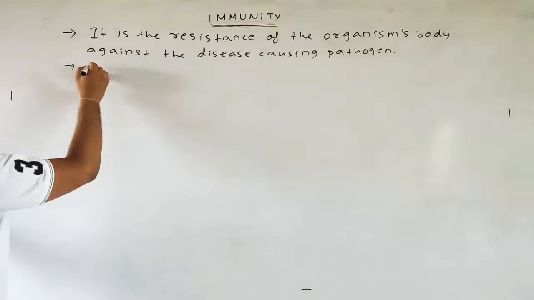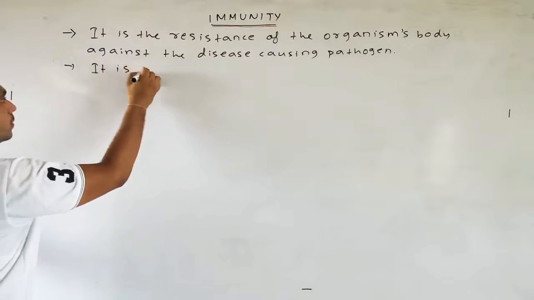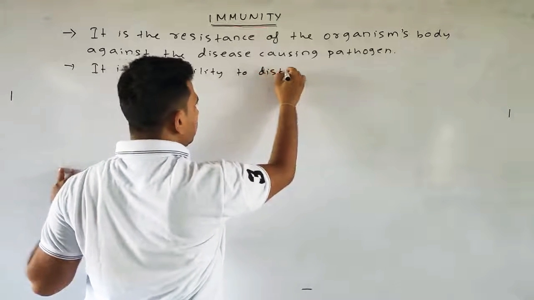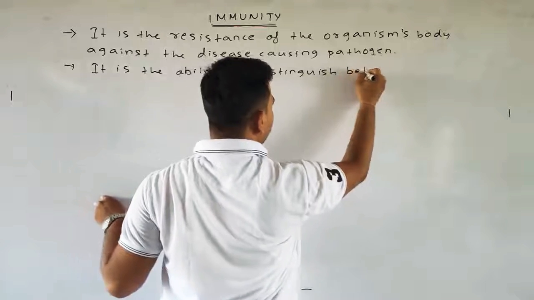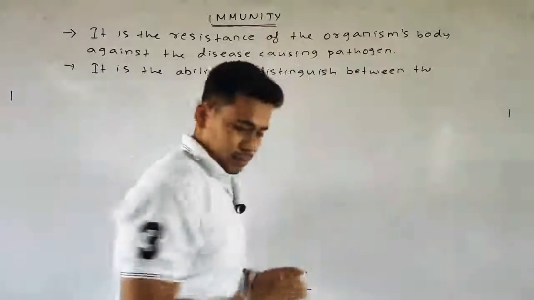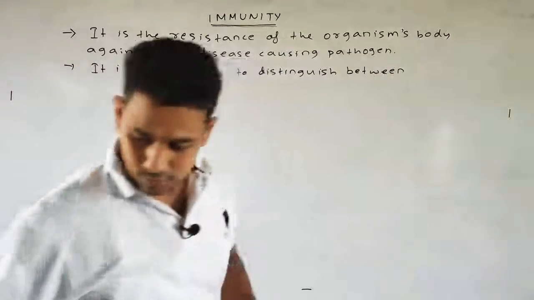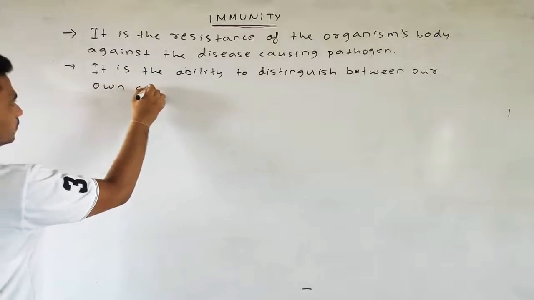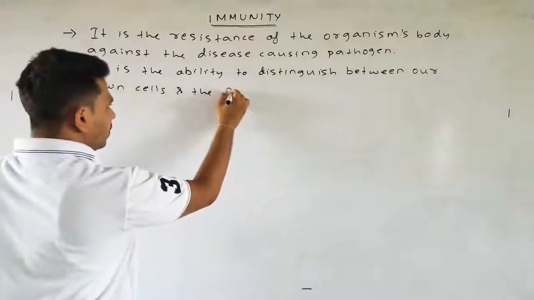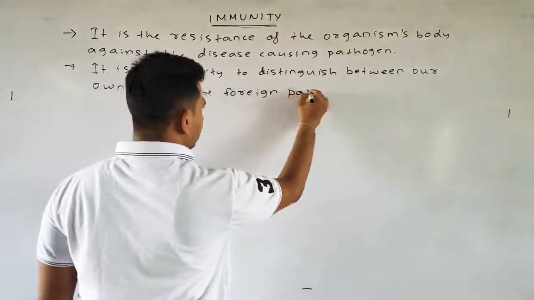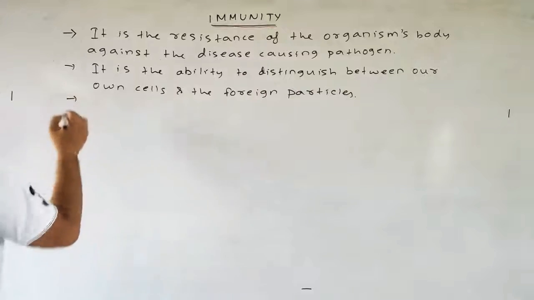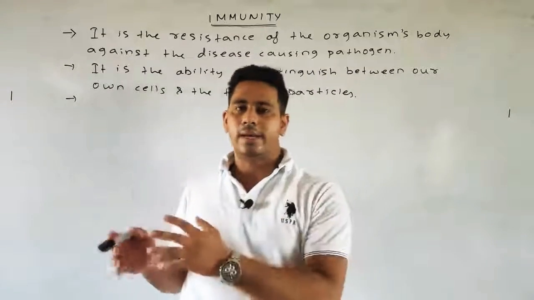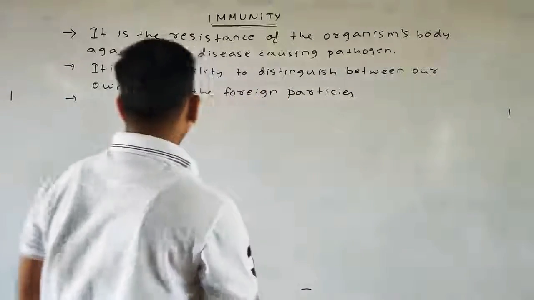So immunity has the ability to distinguish between our own cells and the foreign particles that enter into our body from the outer environment.